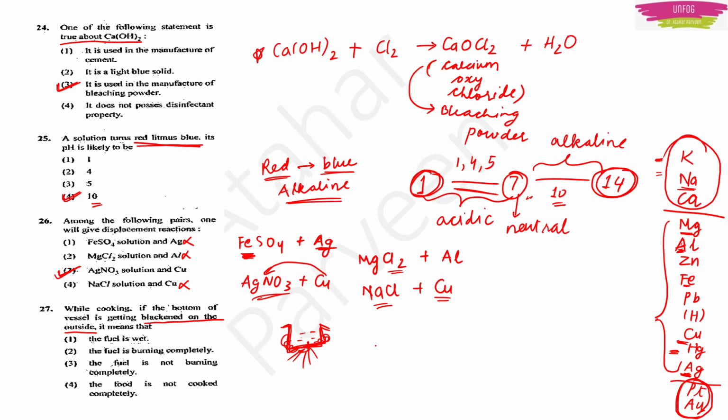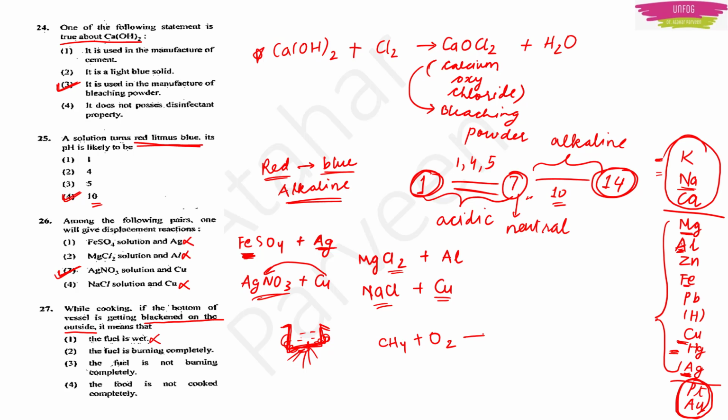So that blackened thing, why is that happening? What does it mean? The first option is the fuel is wet. The fuel cannot be wet. The fuel is burning. So it is the wrong option. The next option is the fuel is burning completely. Now that we are talking about burning things, let us take a compound, methane, and we are burning it. For something to burn, oxygen should be present, right?